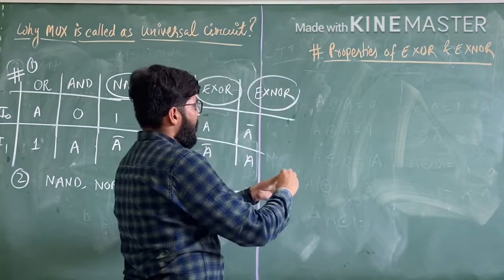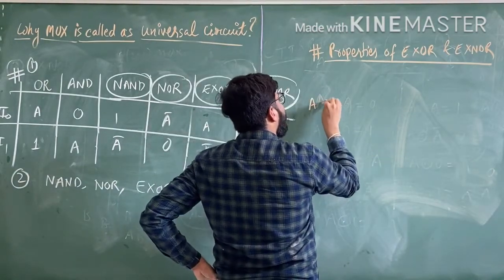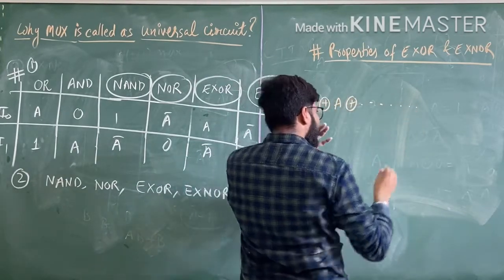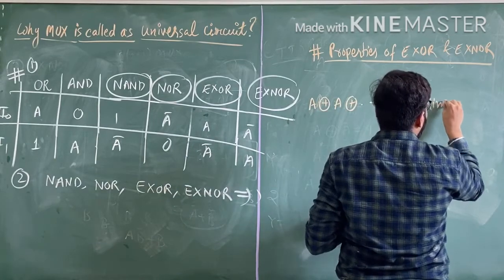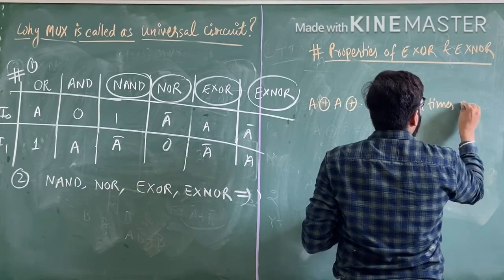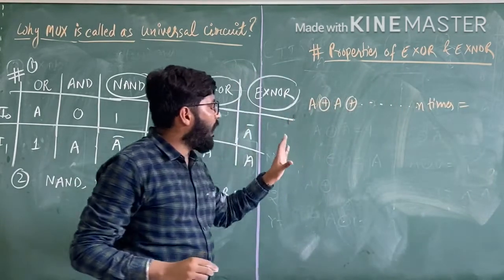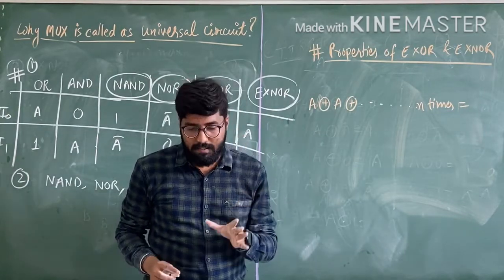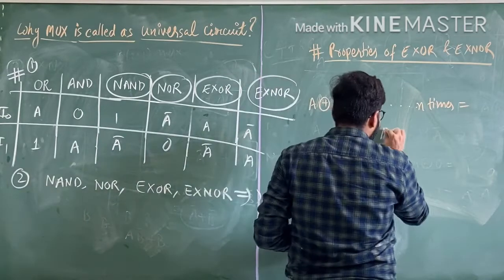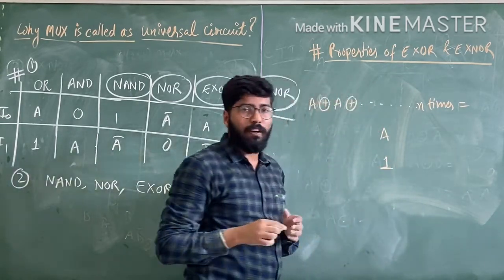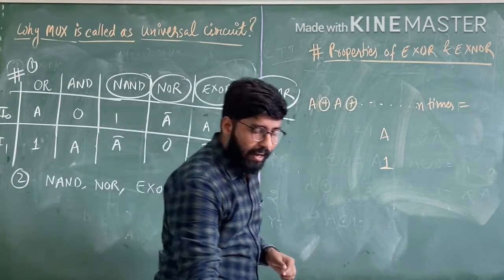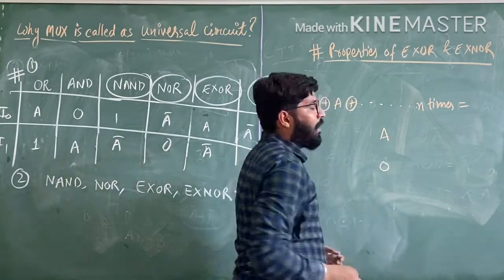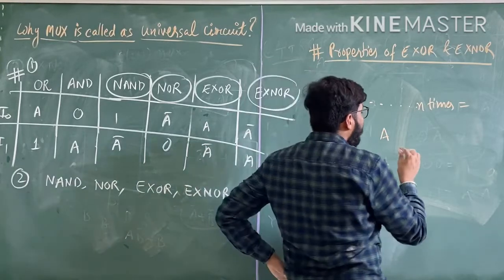Now, one more property of XOR and XNOR gate. Suppose we take A XOR A, where A is present n times. The output is A or 0, so it is dependent on the value of n.